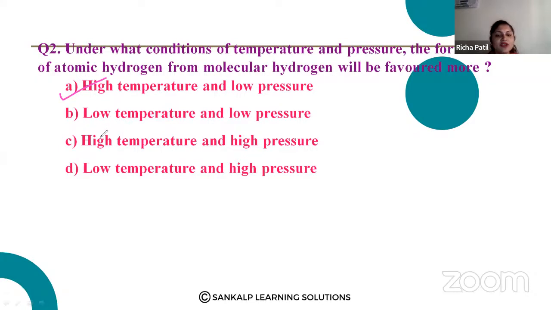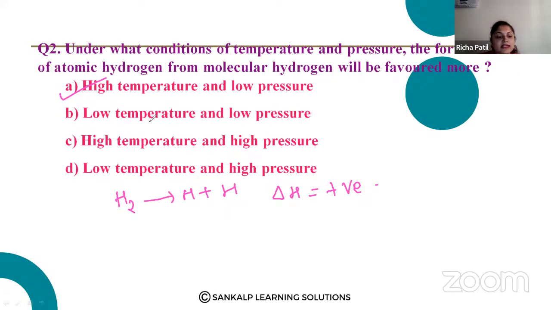So the formation of atomic hydrogen from molecular hydrogen takes place as H2 giving you H plus H, like two atoms of hydrogen. Here the energy change will be positive. Since this is an endothermic process, it is favored by high temperature.